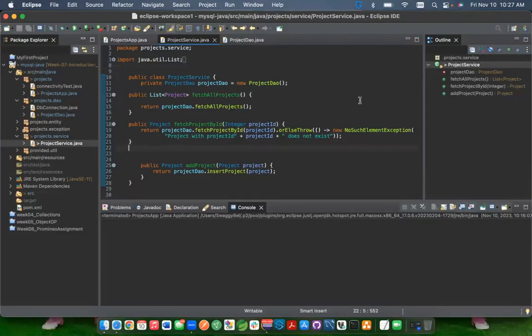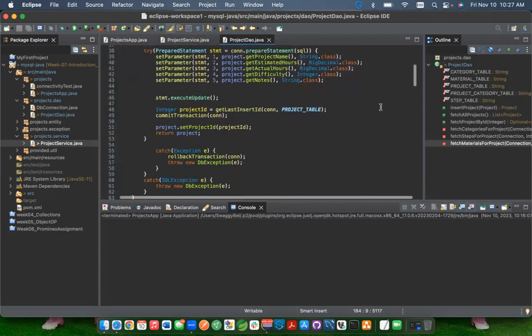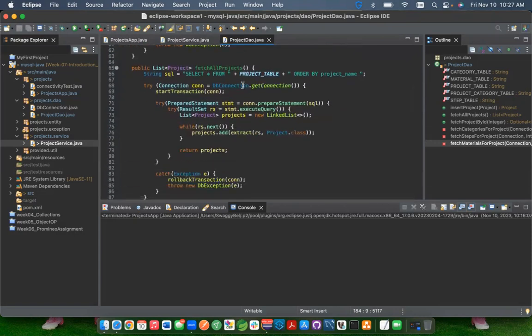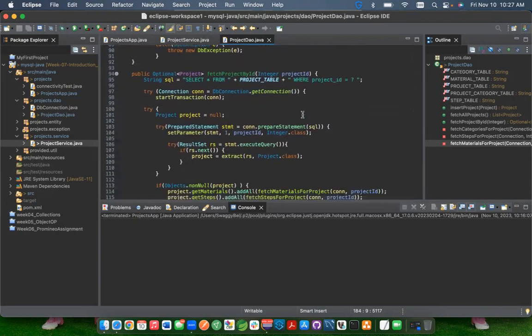Our last step was to update our project DAO file, as you can see here. This is basically where we added our logic for our queries based on which input you select inside the projects app when it's running. So one of our queries is select all from project table, order by project name. This is giving us a list of all the projects that we have, sorted by the name. Next, we also have fetch project by ID. Similarly, we're selecting all from the project table where the project ID is a specific value that we've inputted in our console.